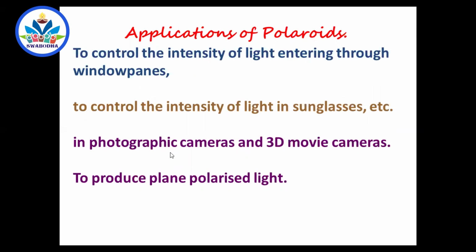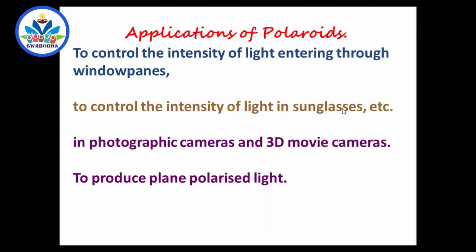One is to control the intensity of light entering into the room or window panes in vehicles, and to control the intensity of light in sunglasses, that is cooling glass. Another is in photography cameras and 3D movies. To watch 3D movies, if you go to a 3D movie, as soon as you enter the theater, you will be given a goggle, right? It is made up of Polaroids.